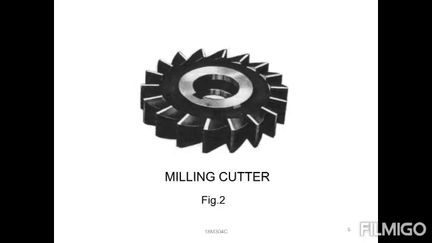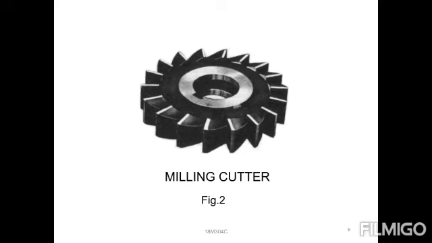Then next, this is the milling cutter. The milling cutter acts as a cutting tool. It consists of a number of sharp edges, so it is a multi-point cutting tool. Any cutter that has only a single tooth we call a single point cutting tool. But the milling cutter has a number of teeth for the cutting purpose, so we call it a milling cutter.